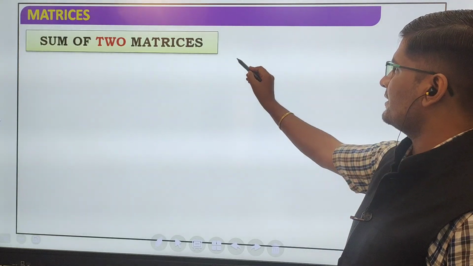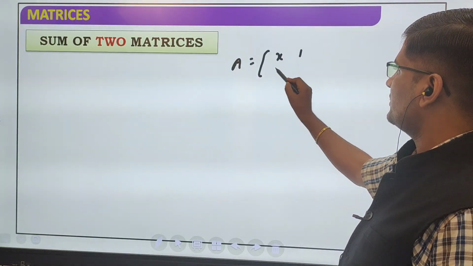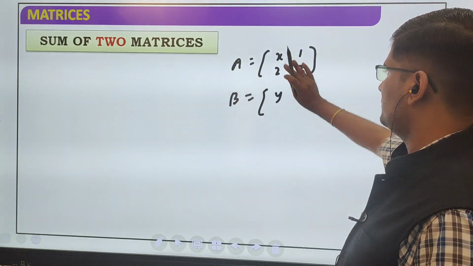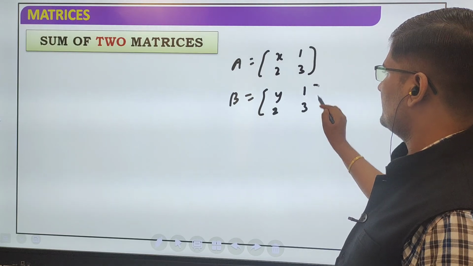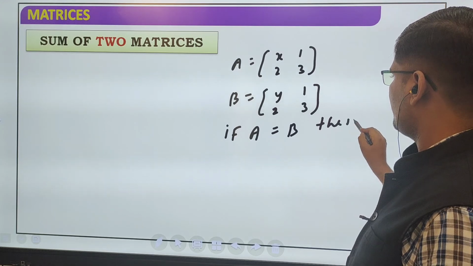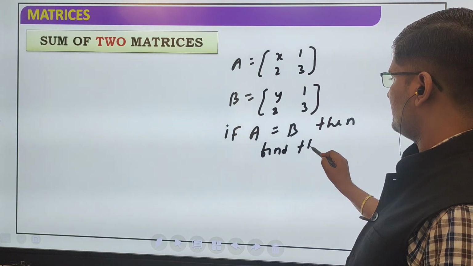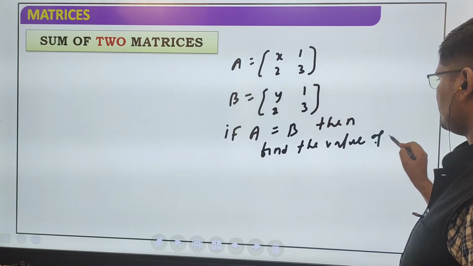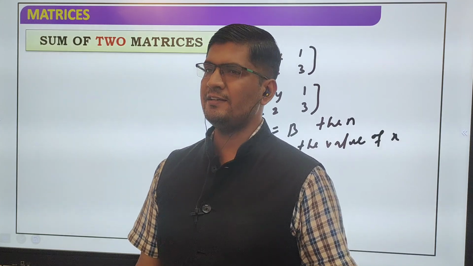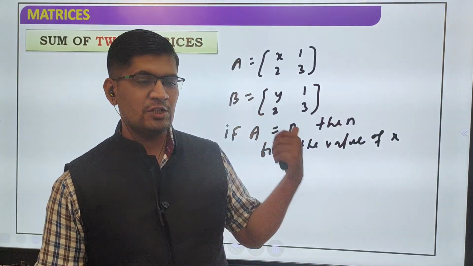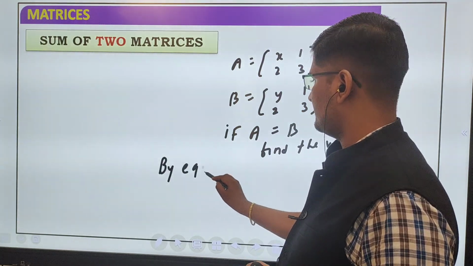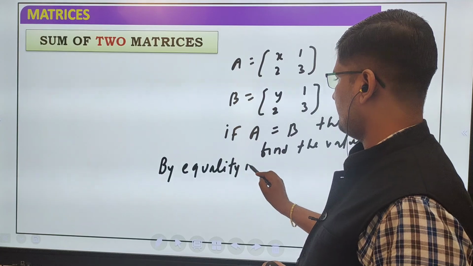Suppose a question comes like this: A is equal to [x 1; 2 3], B is equal to [y 2; y 1 2 3]. If A is equal to B, then find the value of x. So how to solve? Two matrices are given and it is given that both matrices are equal to each other. So you have to write by equality of matrix.